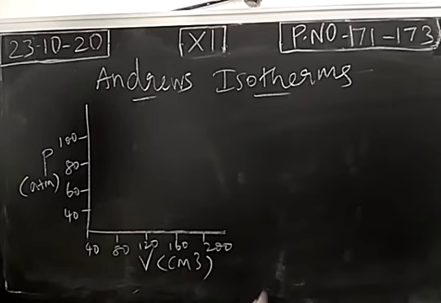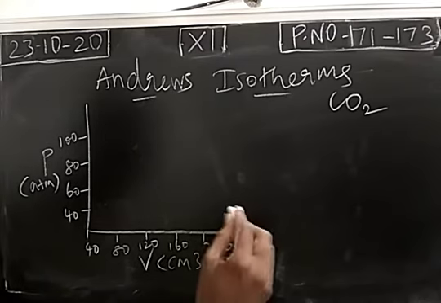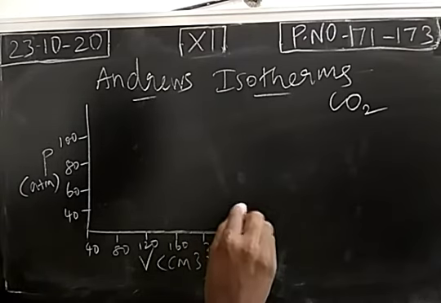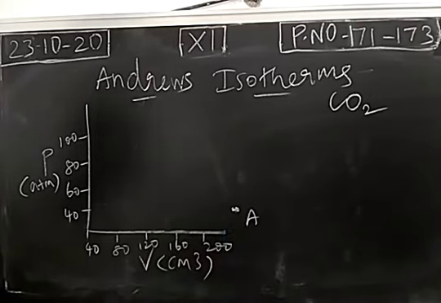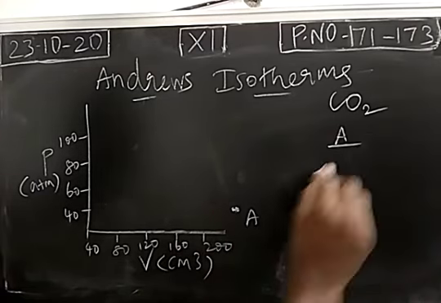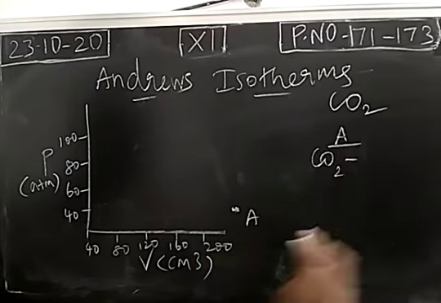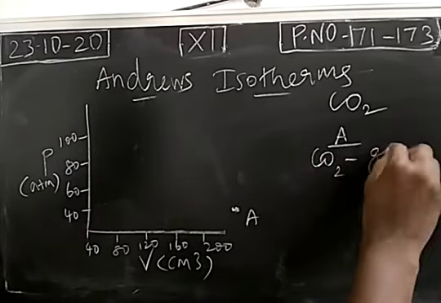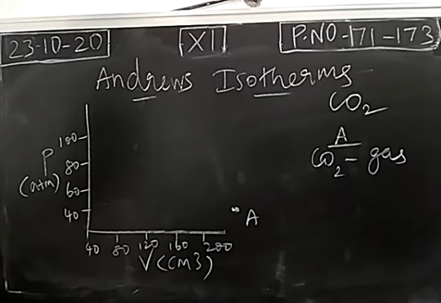Now we are going to study the variation of pressure and volume at different temperatures for carbon dioxide gaseous molecule. Consider the point A. At point A, carbon dioxide is existing as gaseous molecule.